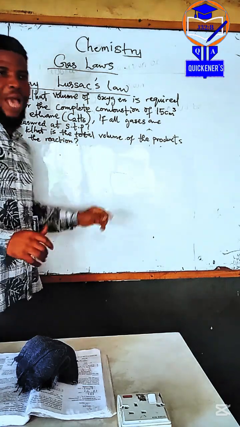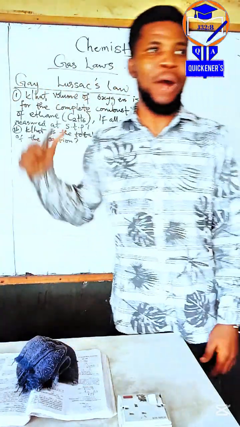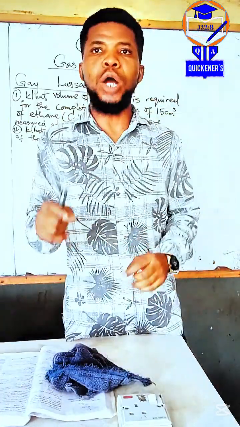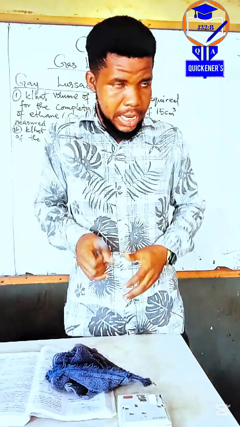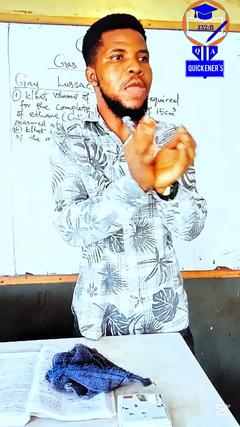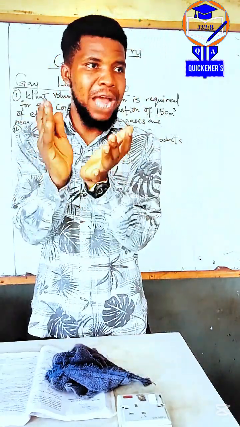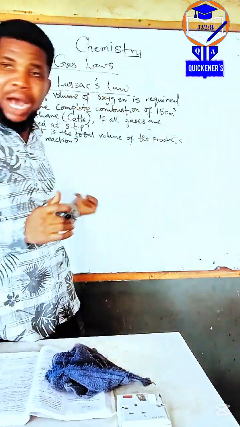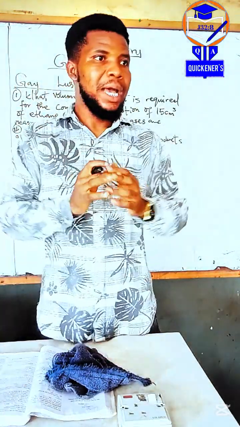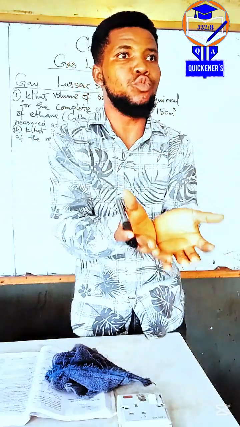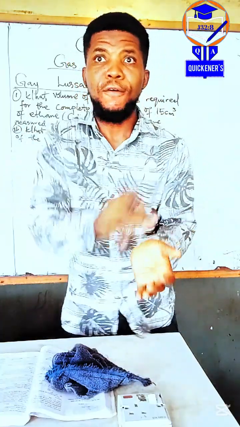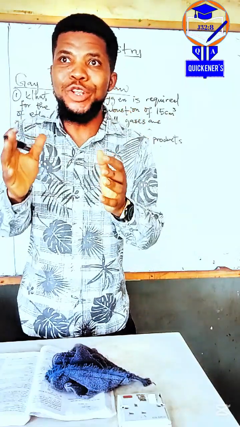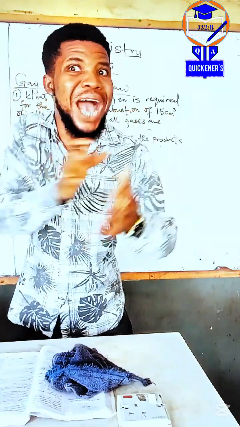Before we answer the question, let me tell you the consequence of the Gay-Lussac law. The consequence is that if I have 20 volumes of hydrogen, and from the example I was saying before, I now introduce another 20 volumes of oxygen, from that equation, what do you think will react? 20 volumes of hydrogen will react with how many volumes of oxygen?